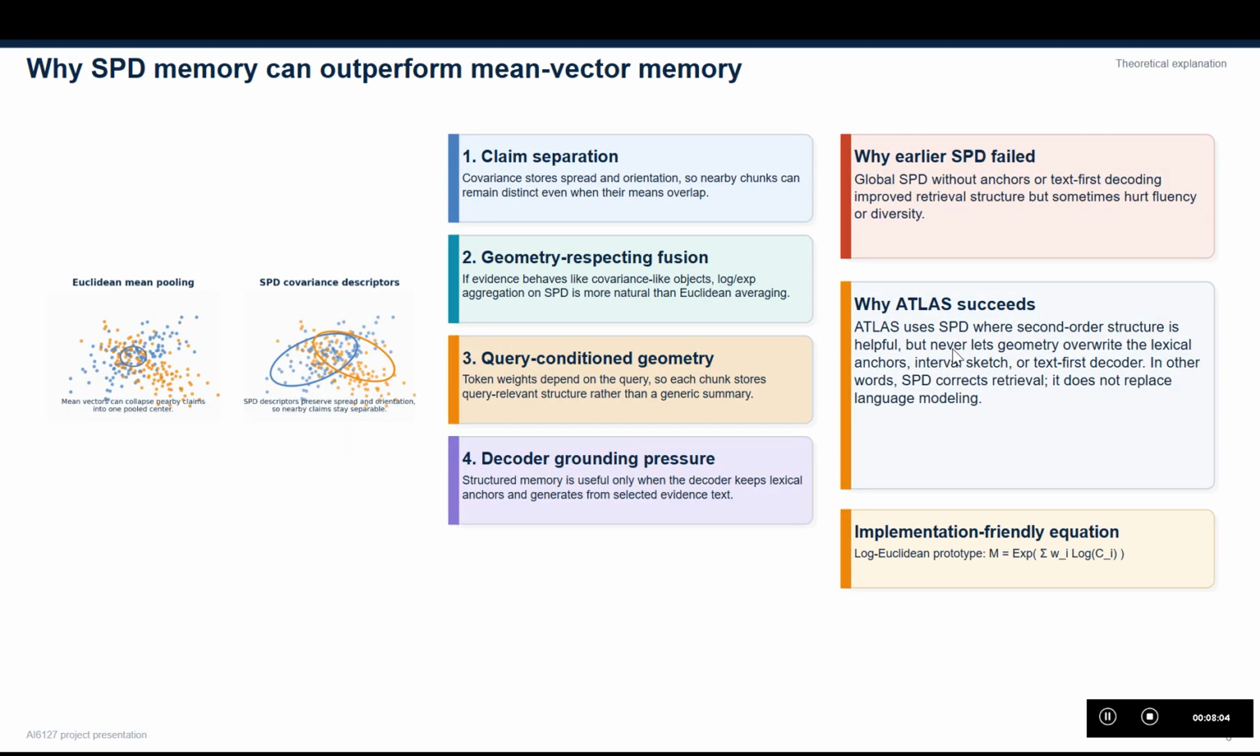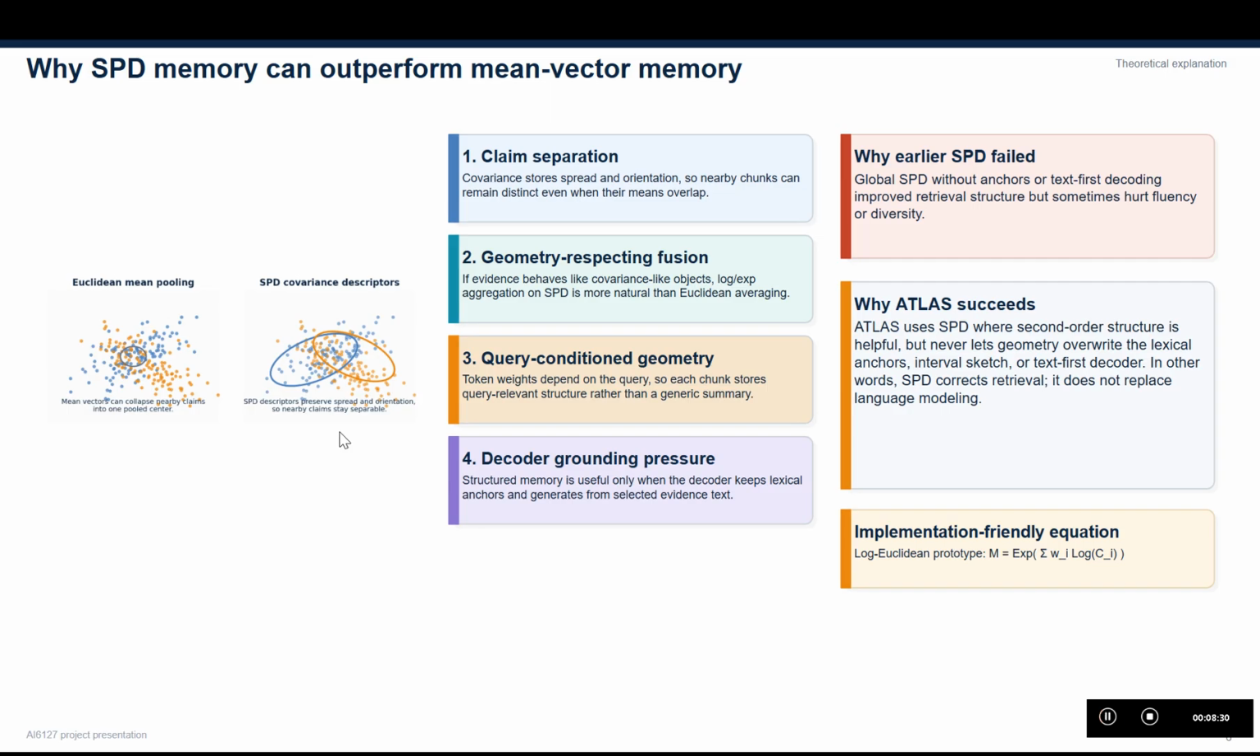So basically the theoretical intuition is this: mean vector memory is first order. It tells us whether a chunk sits on average, but it does not preserve how information is arranged inside that chunk. SPD memory is second order. It captures spread and orientation in representation space.